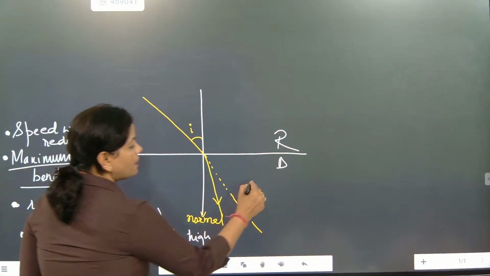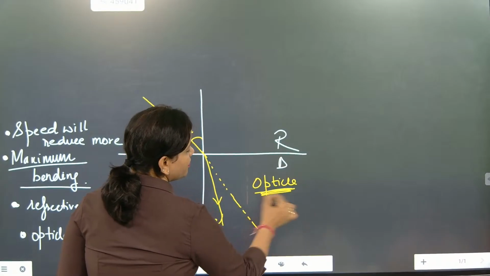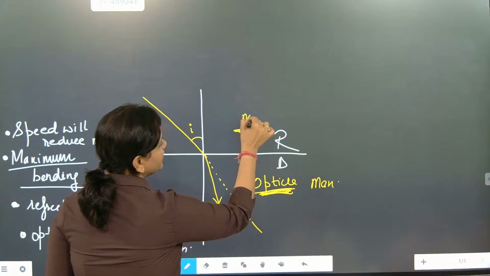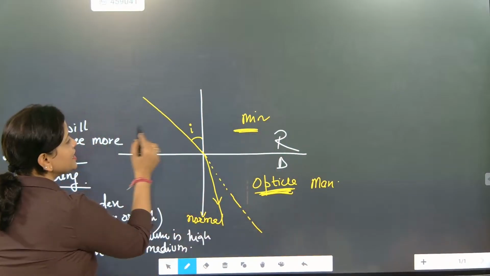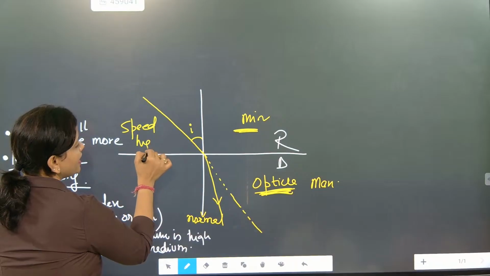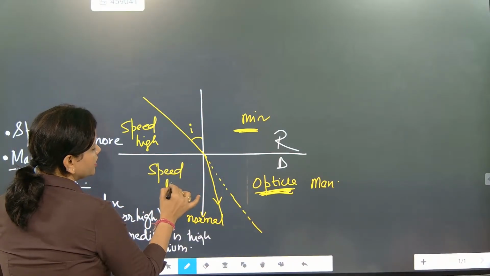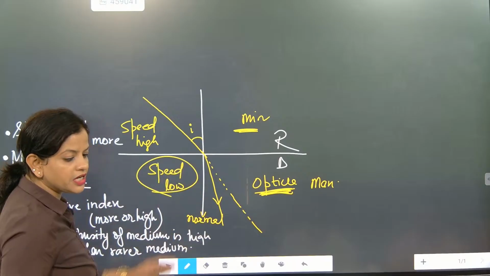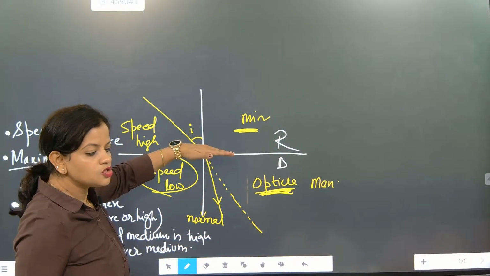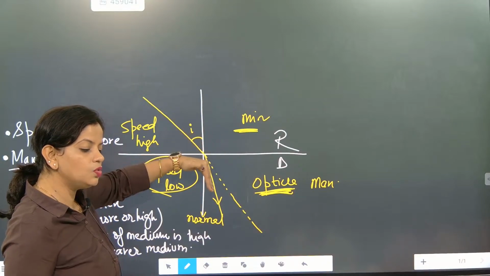That means optical density is maximum here, and here it is minimum. Speed of light is high here. The moment it enters, speed becomes low, decreased. Understood? Speed decreased drastically due to bending at the surface. So bending occurs at the surface. It will allow the light ray to bend towards the normal.